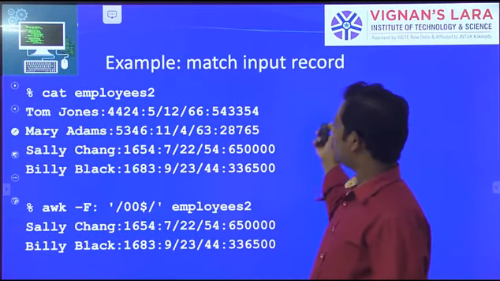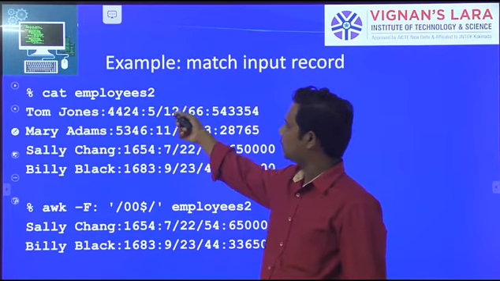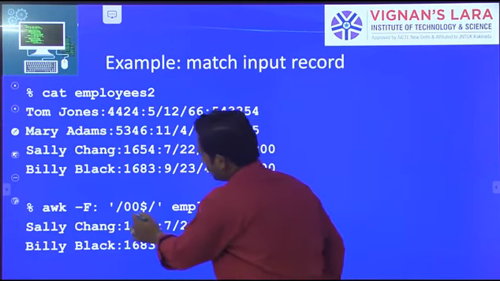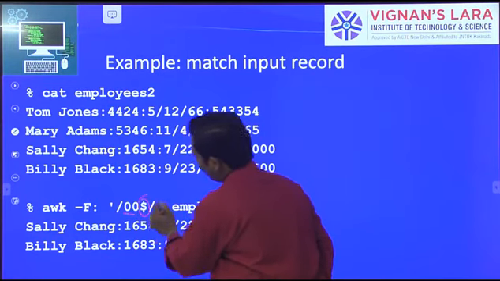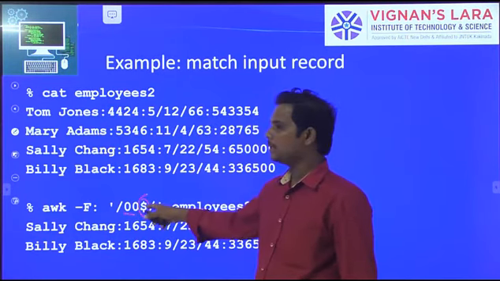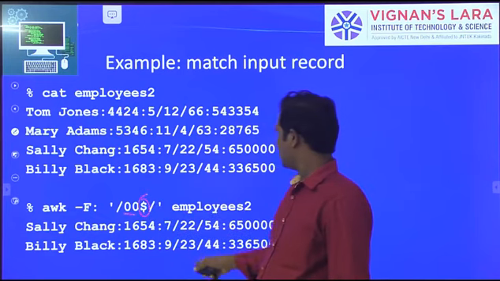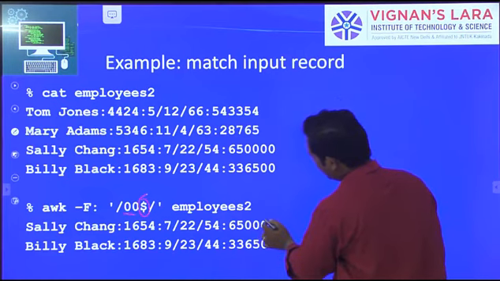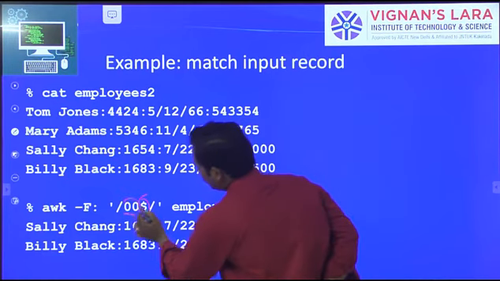Next, matching the input records. This is also the employee table. Here, if it matched, $ means the end of the line. So at the end of the line, here zeros are there. Here, starting 2 zeros are there.